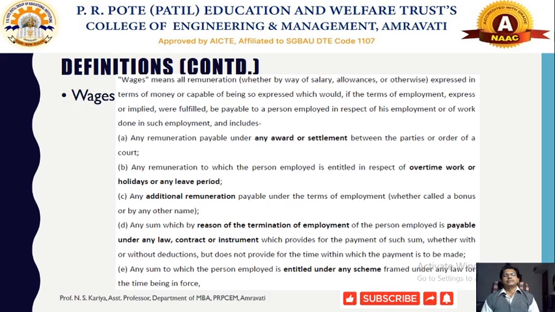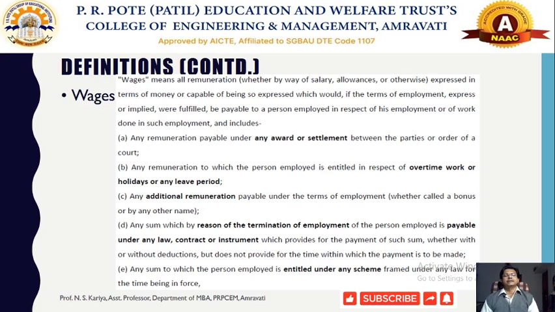Now the other definition is called wages. Wages means the total remuneration received by the worker from the employer. This does not include any kind of other perks. This will include the salary and other related allowances, which have been expressed or implied, and this will mention what should be included in wages.